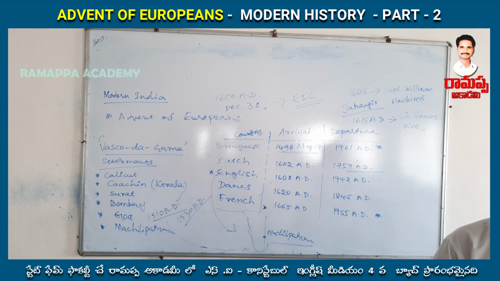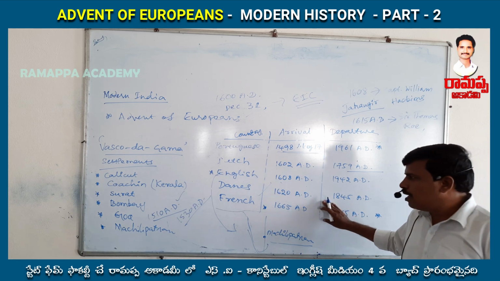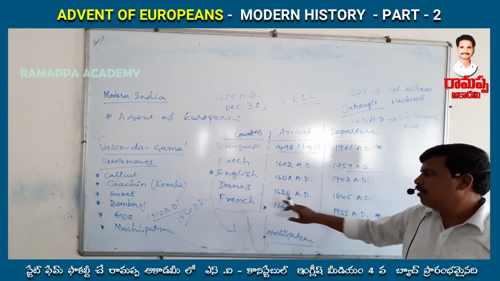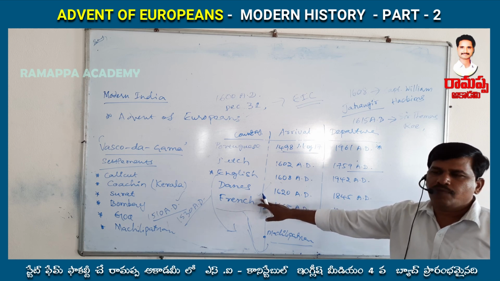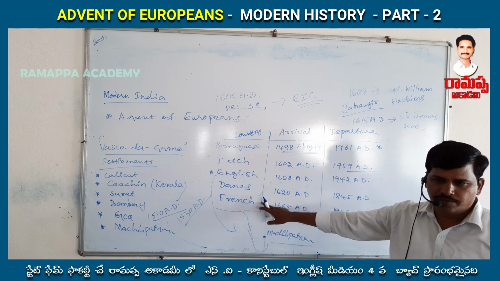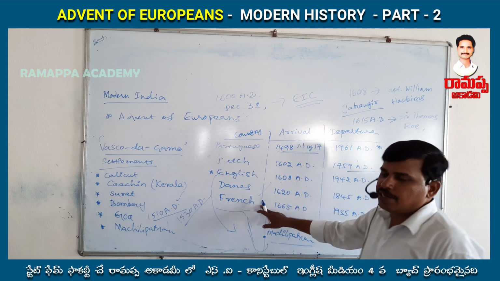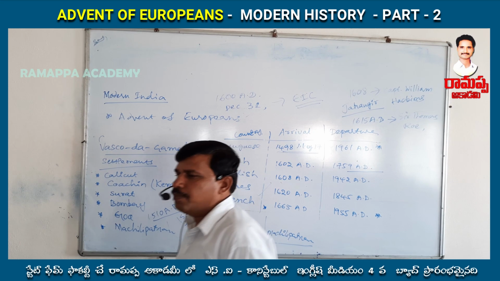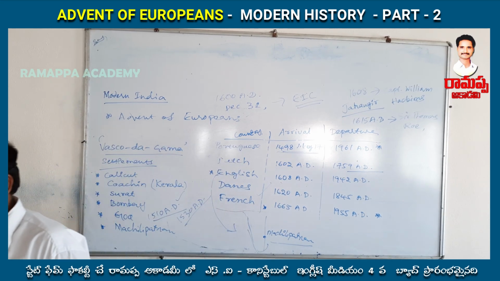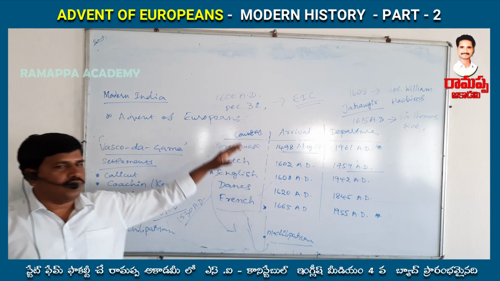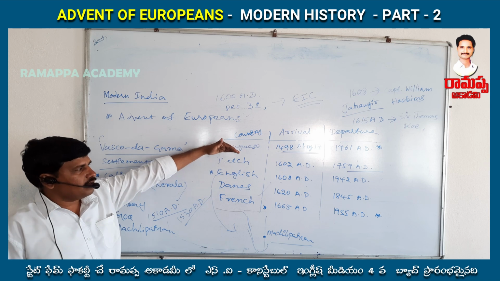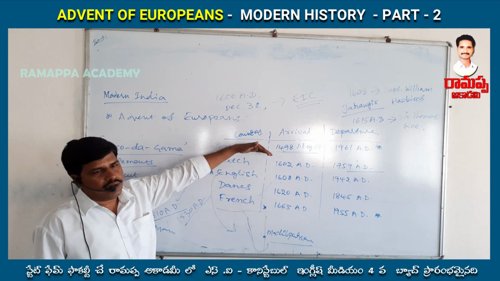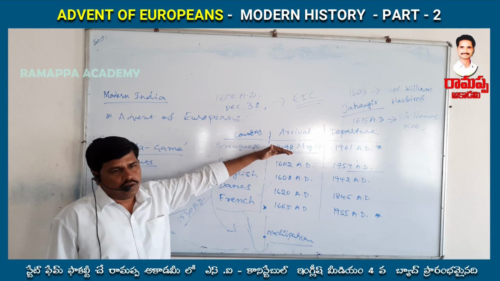So these are the two Portuguese governors, and Martin and Dupleix were the main important governors of the French. The French first settlement is at Surat. Now let us recap the first settlements of all these five countries. The Portuguese first official settlement is at Cochin.